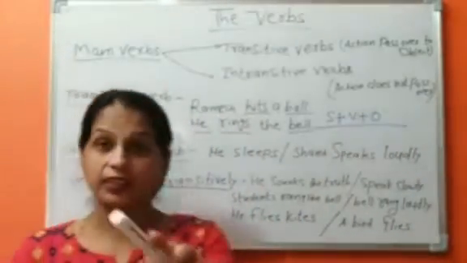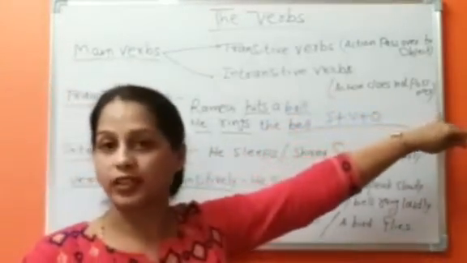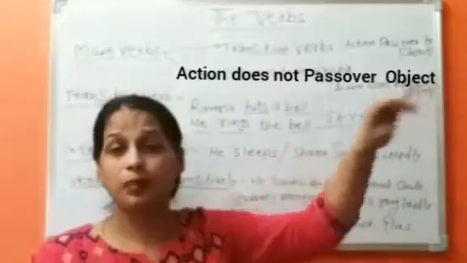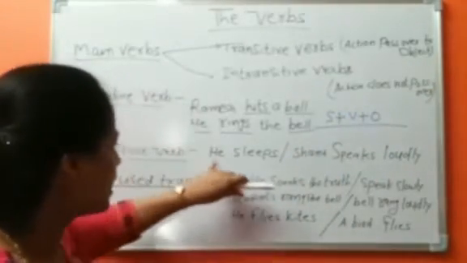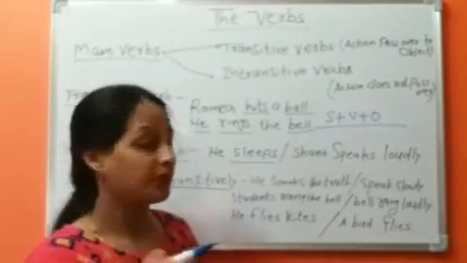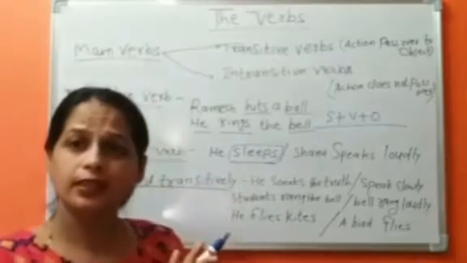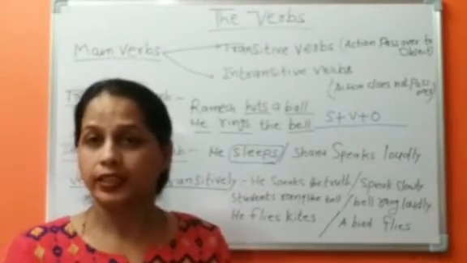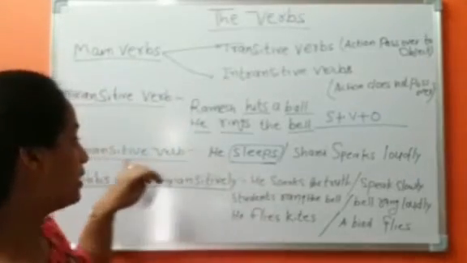And in an intransitive verb, there is no object required. The action doesn't pass over to any object. Let's see the example. He sleeps. Sleeping is an action verb, and it is a complete action. It doesn't require any object. So it is an intransitive verb.